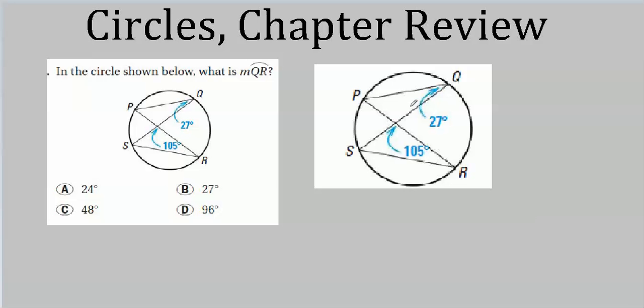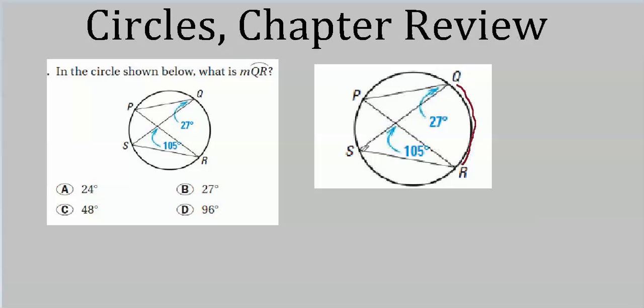which means that we can't really say too much about the lengths, because with similar triangles, we have to know one of the lengths to figure out the other, right? They're in a ratio. They're not congruent. They're in a ratio. But the angles stay the same. So the angles in this triangle have to be the same as the angles in this one. Now what we want to know, I think, is QR. That's this one here. So this is the arc we want.